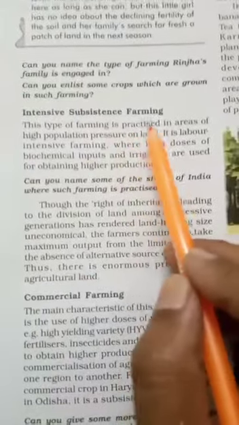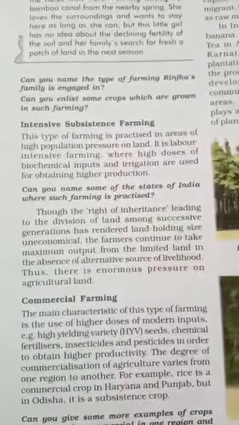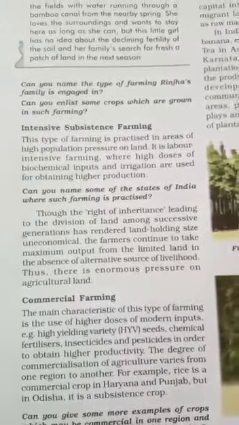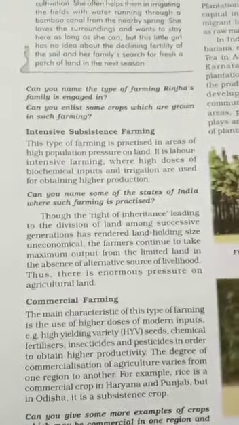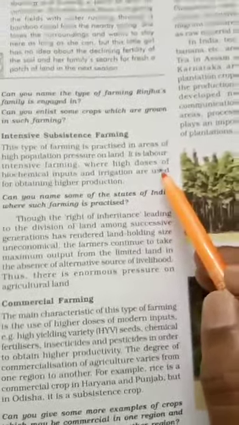Now come to another point, intensive subsistence farming. In this farming, the farmers grow more and more crops, and these crops are mainly used for trading purposes as well as food purposes.